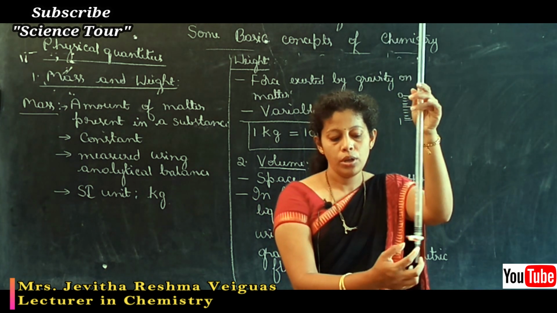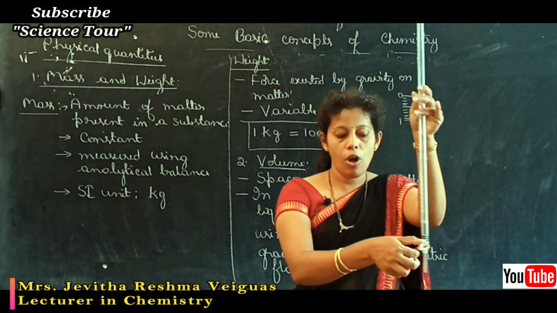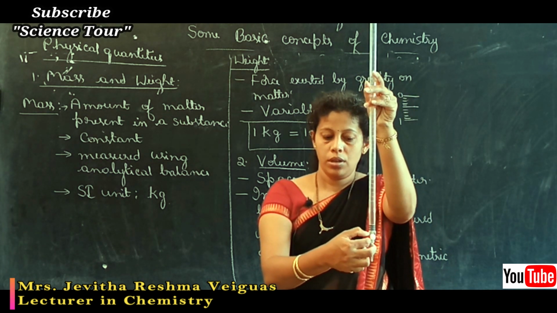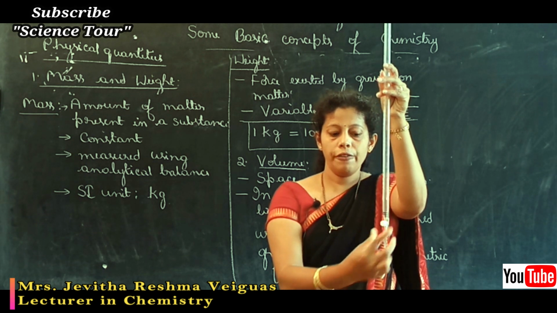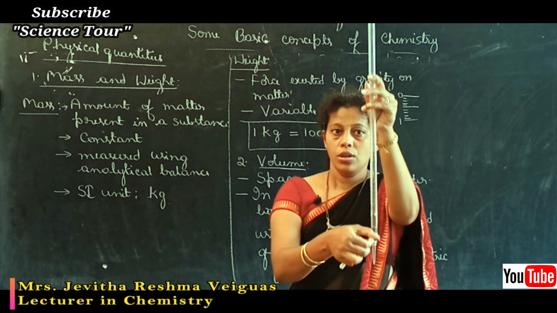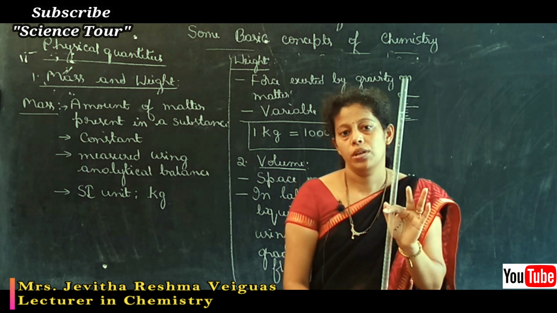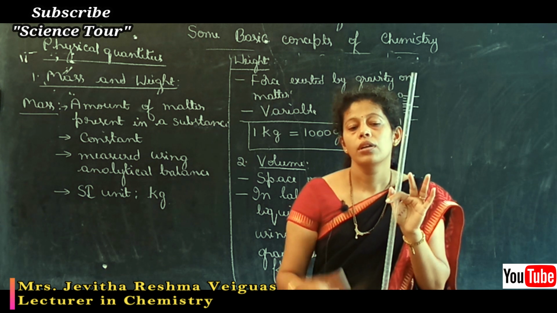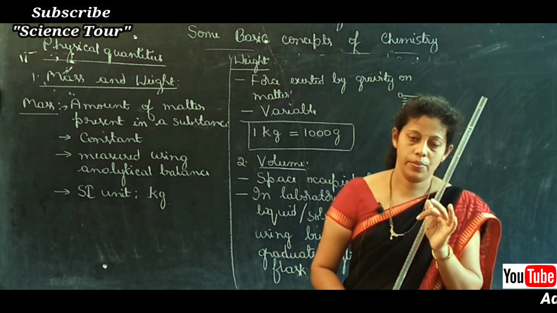At the bottom, you can see a knob. If the knob is like this, it is in closed position. If I turn it this way, it is in open position. This is one of the measurement devices which we use in the measurement of volume for liquids or solutions.